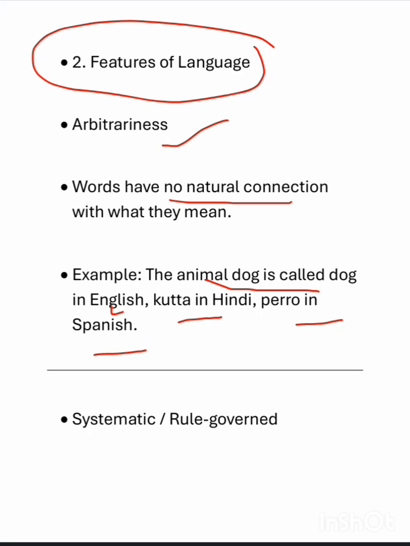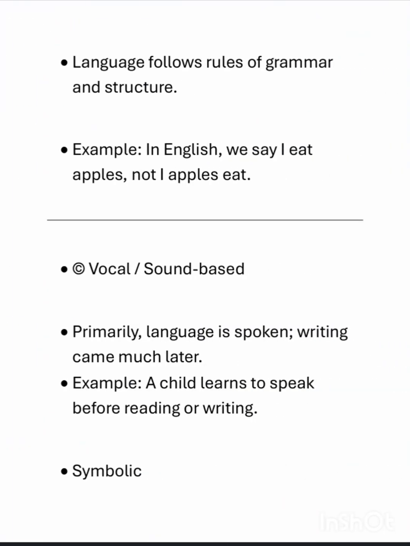Then we have the other feature of language, which is systematic and rule governed. So language is structured, it is orderly maintained. Language follows rules of grammar and structures. We have different rules of grammar and we have the structure of language. That's why it is very structured and orderly. For example, in English we say I eat apples, not I apples eat. I apples eat would be wrong according to the grammar of English.